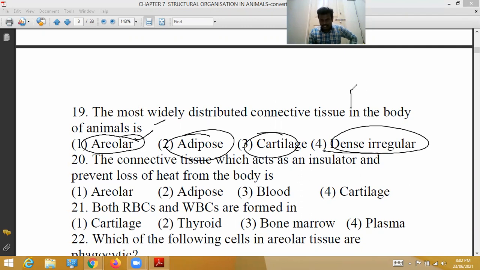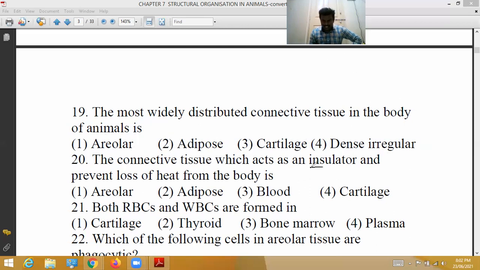So that 19th question, correct option is 1. Next, adipose tissue, cartilage tissue, dense irregular tissue, these 3 options were wrong options. Next, let's see. The connective tissue which acts as an insulator and prevents loss of heat from the body is, see, insulator means heat preventing layer.